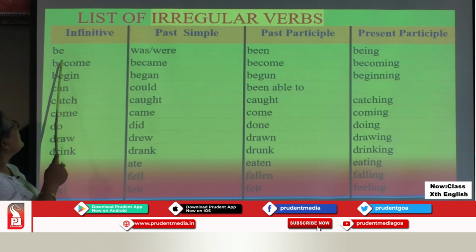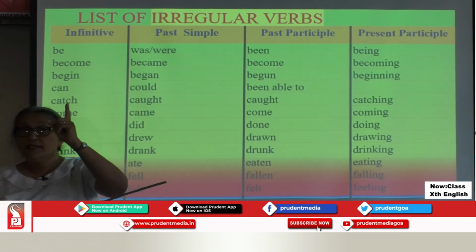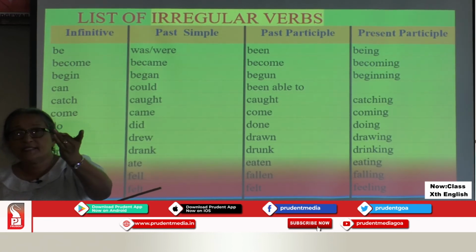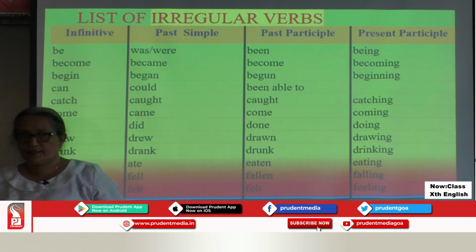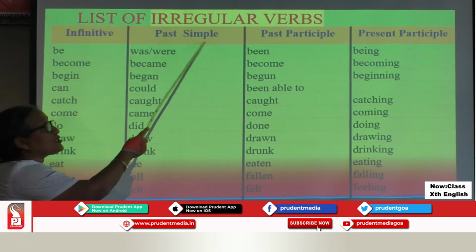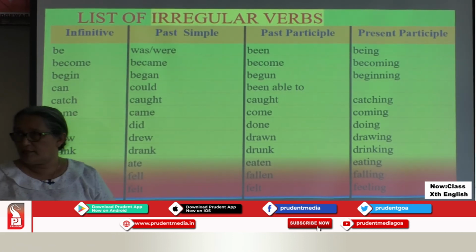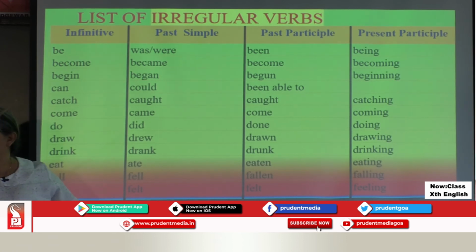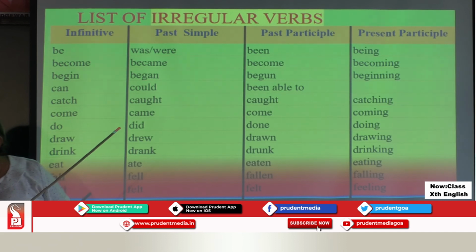For example, be in its present simple form is am, is, are. I am, you are, he, she, it is. And in its past simple form, it is was or were.